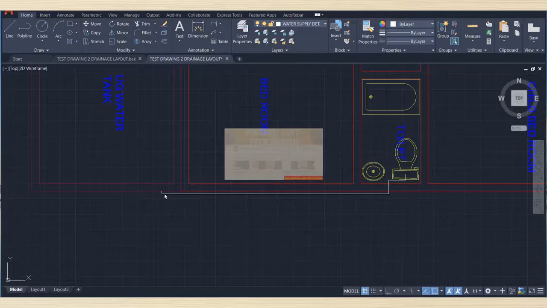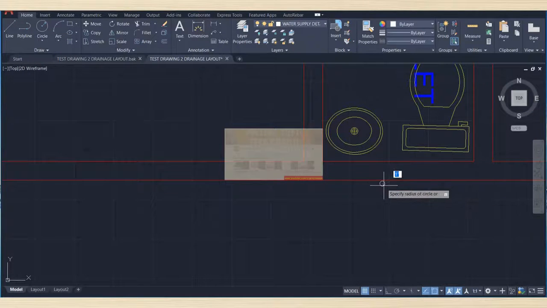So we'll place here we'll select a rectangle, select circle, and we'll draw here, and this is the main pipeline which supply water to the overhead water tank, and then from overhead water tank to here we'll take 1 inch diameter.